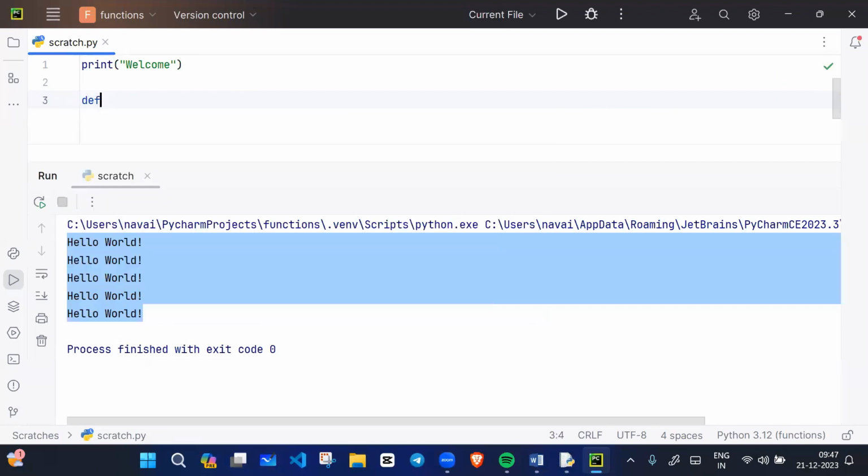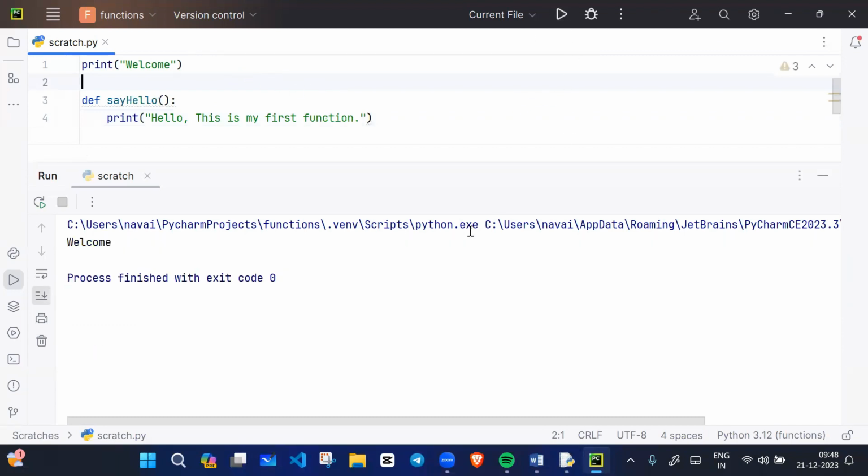So for example, I want to print welcome. I want to write a function. What is the function? Say hello is a function. Function name is an identifier, and an identifier cannot be a keyword. And here I will write hello, this is my first function. So tell me, when I run this code, what will it print? It will print only welcome.